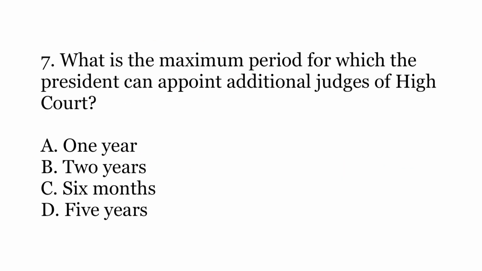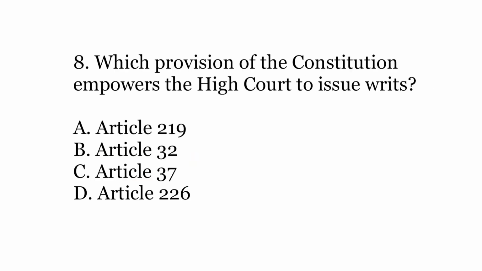Seventh question: what is the maximum period for which the President can appoint additional judges of a High Court? Options are A. 1 year, B. 2 years, C. 6 months, or D. 5 years. The answer is B, 2 years. So in case a particular high court is operating below its capacity and it needs some additional judges, the president has the power to appoint such additional judges of a high court. But the tenure of such additional judges should not be more than 2 years. This is prescribed under the Constitution.